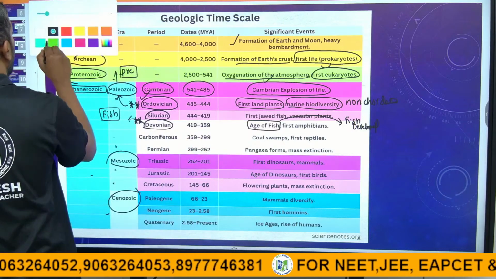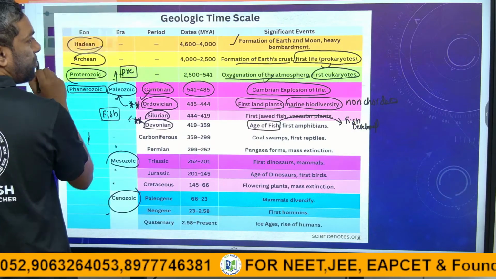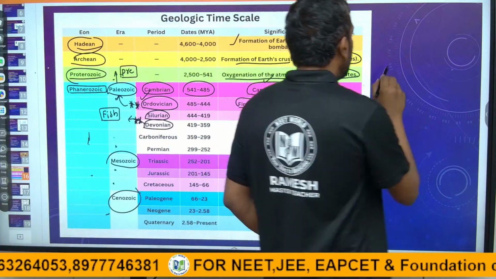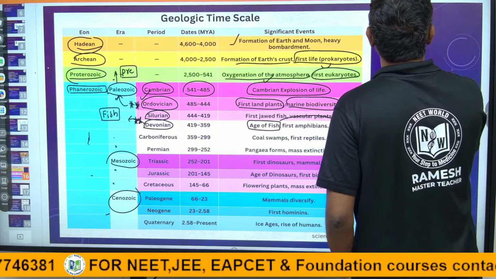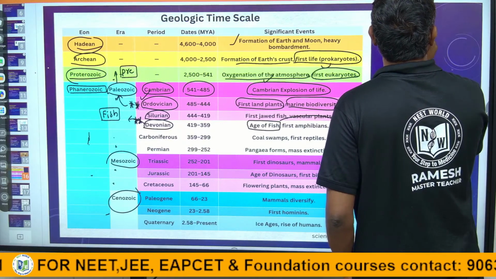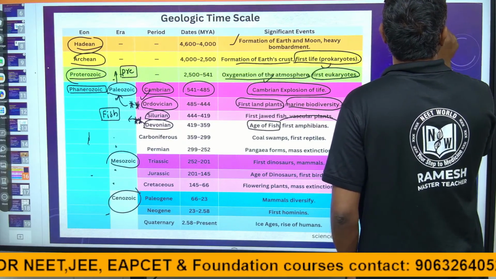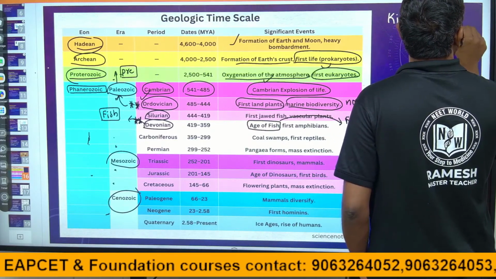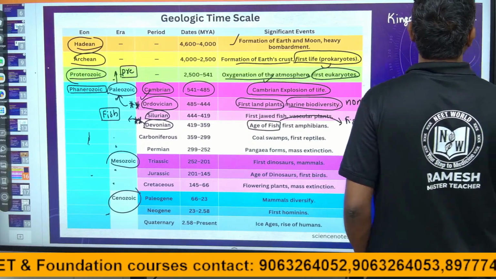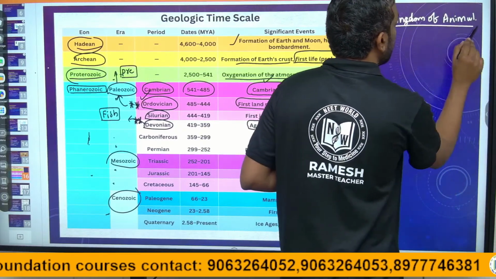I will give you one clue about it. First, the kingdom of animals. What is the animal kingdom?